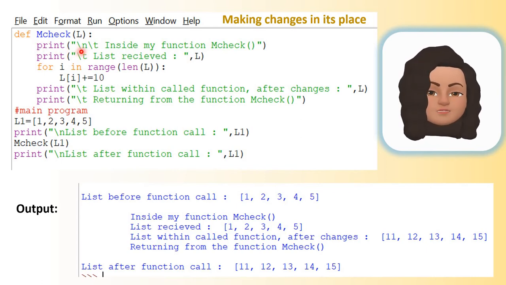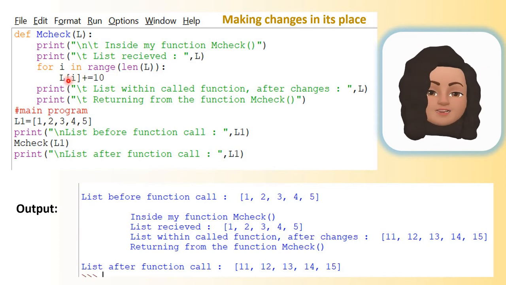So the body of the function. Print inside my first function mcheck, that will be printed first. Then list received L. So what value will be printed for this L? It is the list 1, 2, 3, 4, 5. Okay, and then there is a loop statement, for i in range till len of L. Len means the number of elements in the list L.